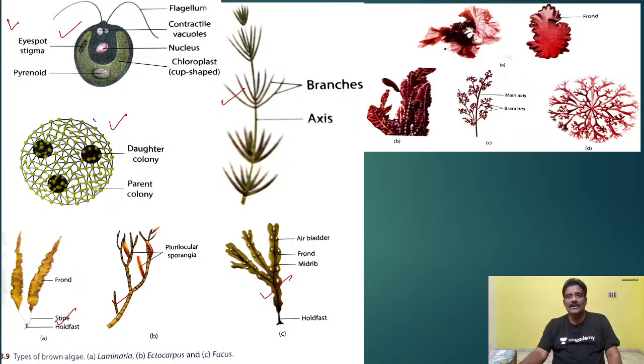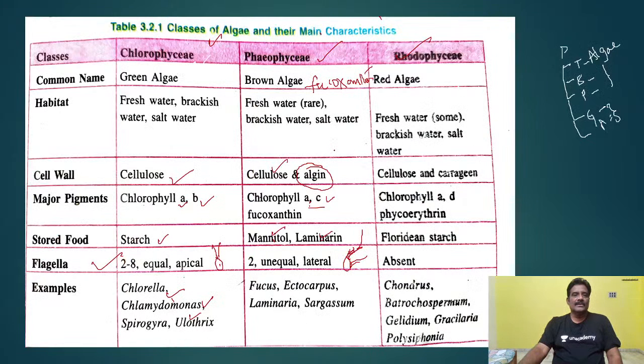And here Chondrus, this is Chondrus belonging to Rhodophyceae. And this is Porphyra. This belongs to Rhodophyceae. So Phaeophyceae members are Fucus, Ectocarpus, Laminaria.